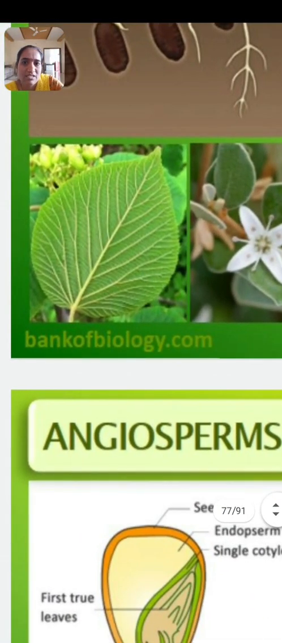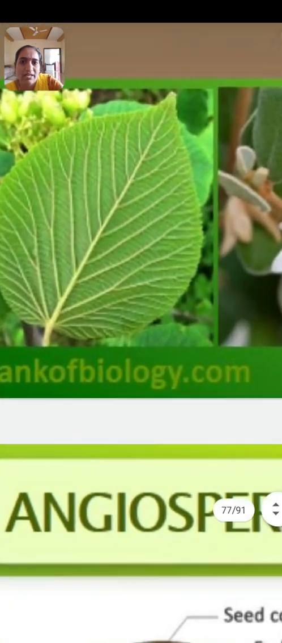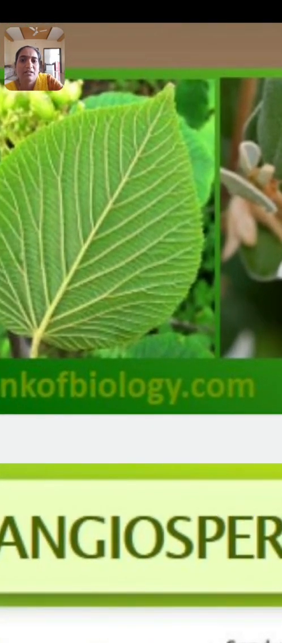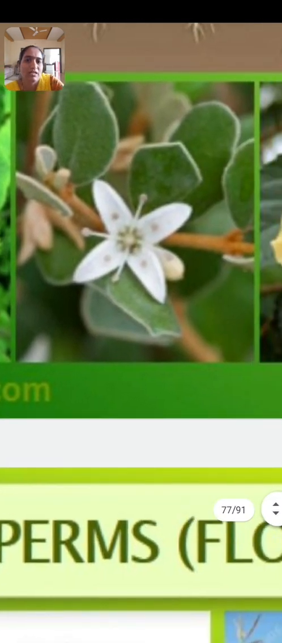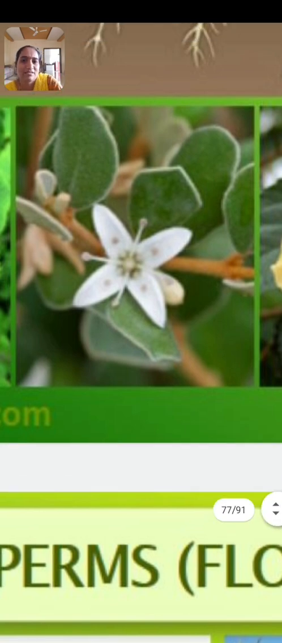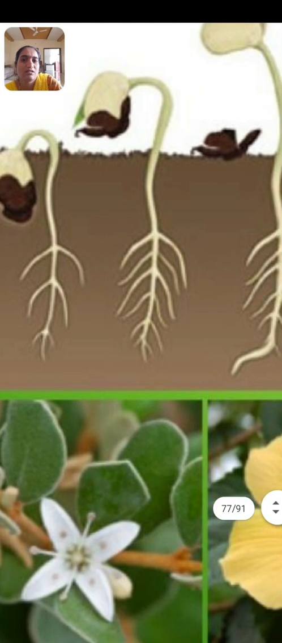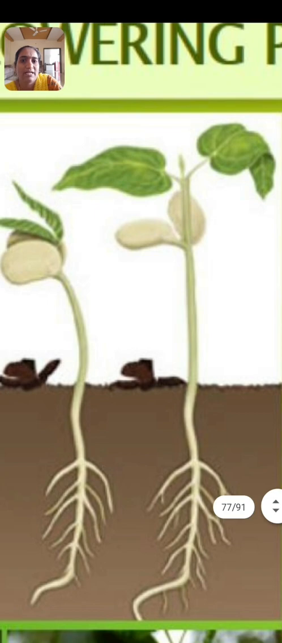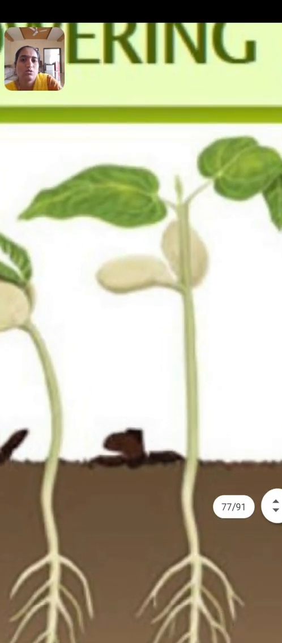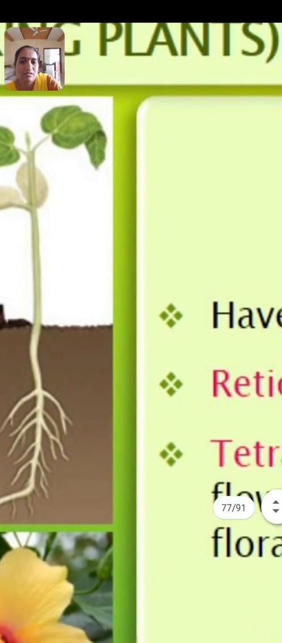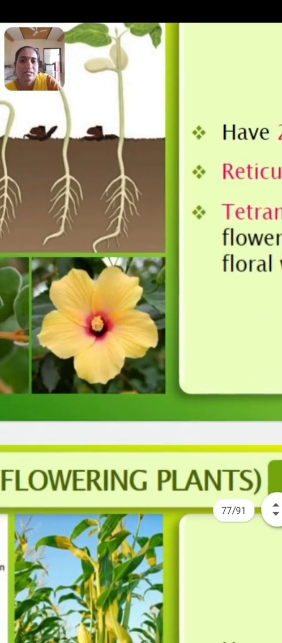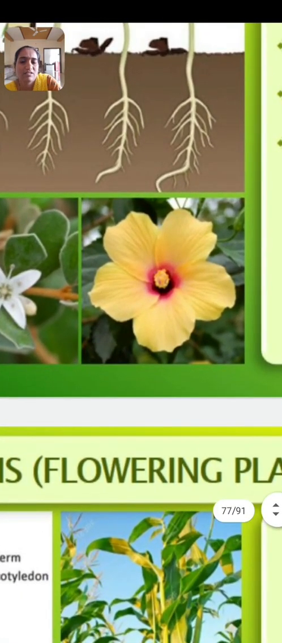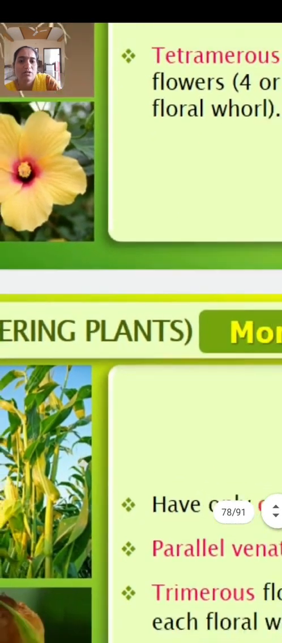Look at here. This type of venation is known as reticulate venation, in which a single midrib is there and it shows a network like structure. Okay, here look at here. The flower bears 4 petals. Then this one is a taproot system, which is a characteristic of dicotyledonous plants, and this one is a seed which shows 2 cotyledons. This one is 5. This flower bears 5 petals, either 4 or 5.